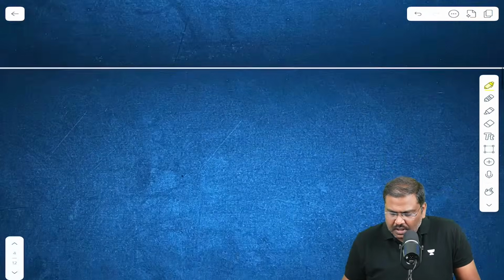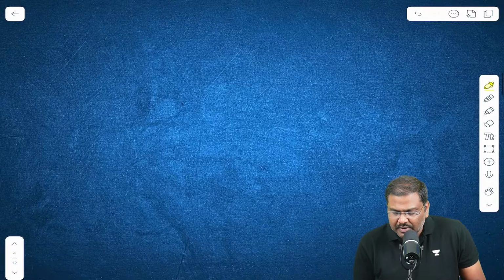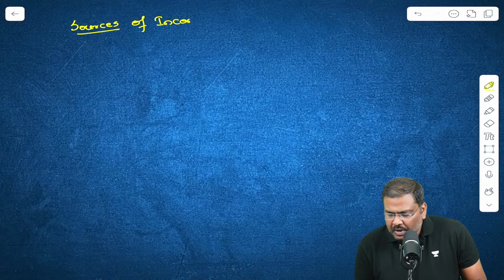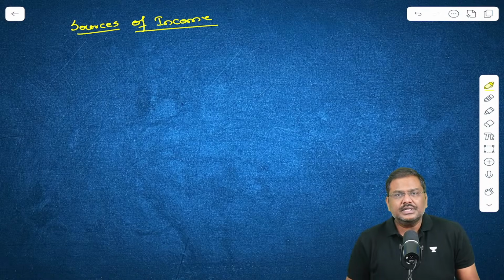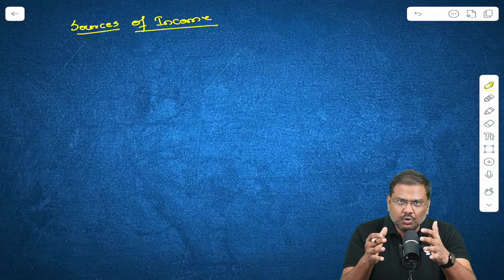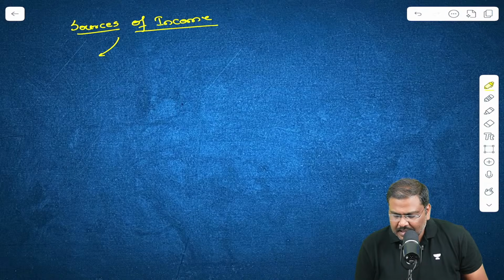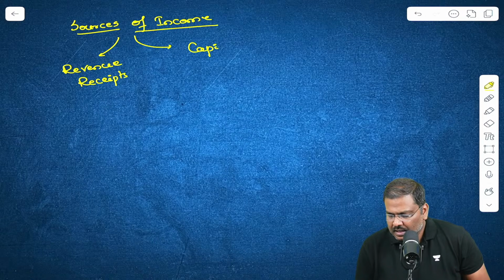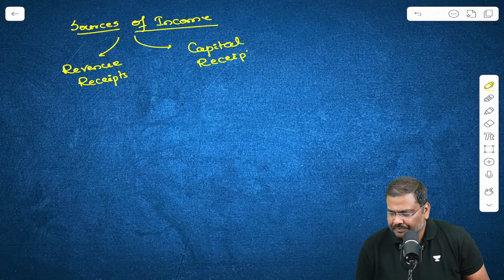Now, starting with what are the sources of revenue generation? What are the sources of income generation for the government? The revenue generation sources essentially are divided into two parts. One is called the revenue receipts, and the other one is capital receipts. Revenue receipts and capital receipts.